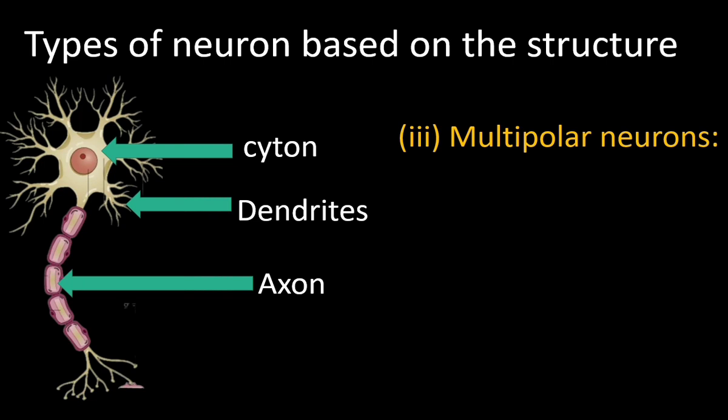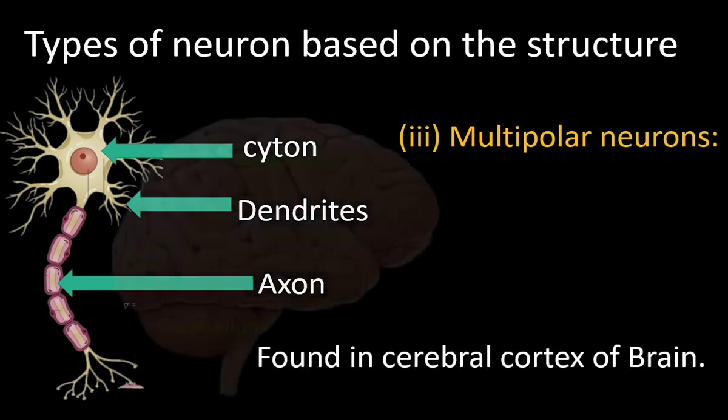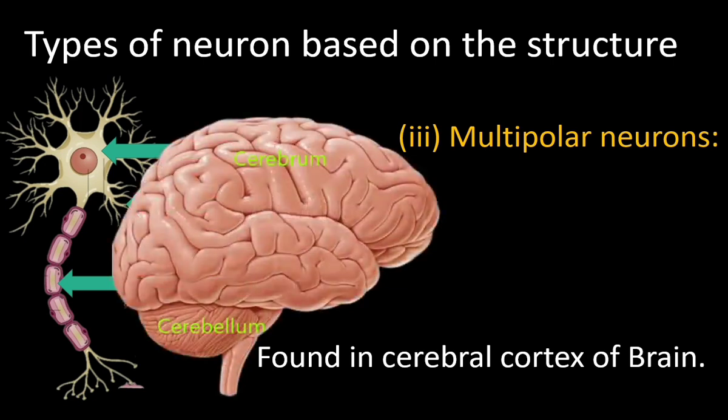One multipolar neuron gets connection with hundreds of other neurons. These multipolar neurons are found in the cerebral cortex of the brain. Cerebrum is the largest part of the brain. The outer part of the cerebrum is the cerebral cortex. Cerebral cortex has multipolar neurons.